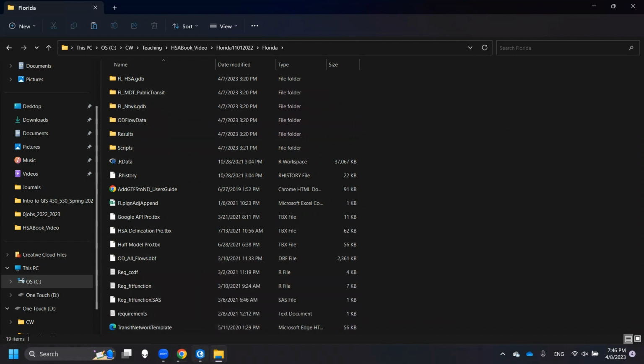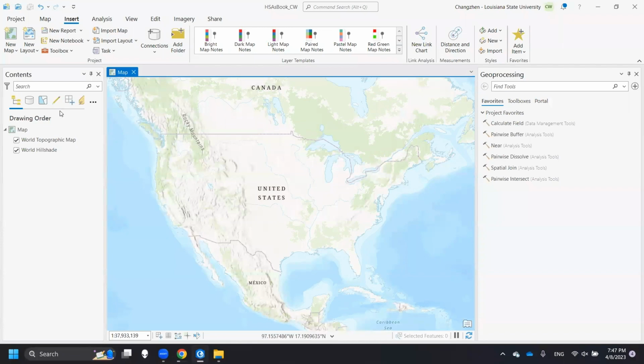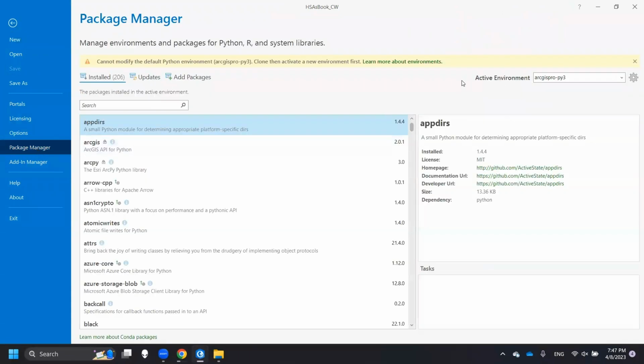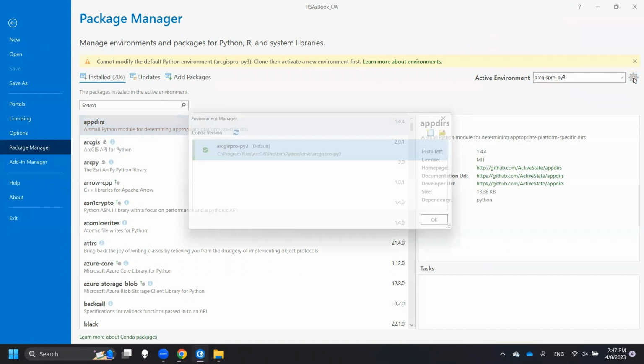tools here. What we need to do next is install some packages, to make sure we can use the SC Leiden and SC Louvain, and also Dynamo's method for the hospital service area delineation. How could we do that? Go back to the ArcGIS Pro, click the project, go to the package manager, and then you will see the current active environment is ArcGIS Pro Python 3. So we need to click this one, the environment manager.